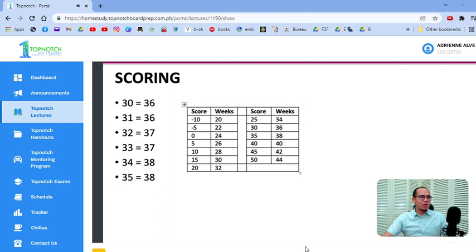Tapos ito, ang score nito is 36 to 37. Tapos ito is 37 to 38. Parang ganun yata. I'm not really sure. So this is the method that we use. Okay? I think in PGH and in PCMC, this is what we use.